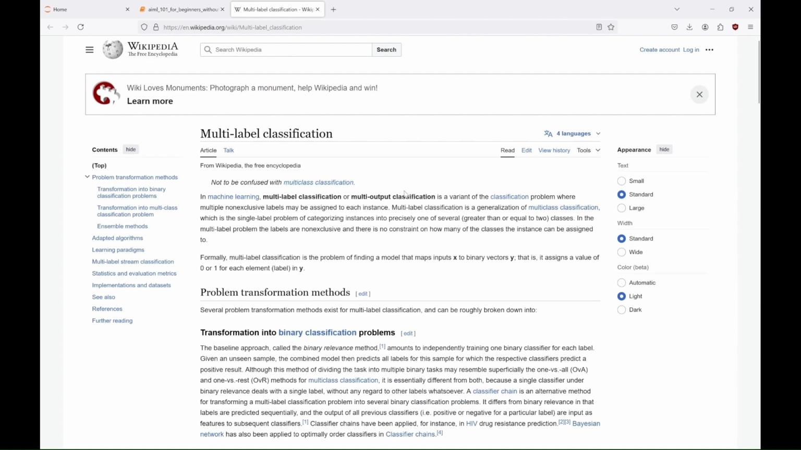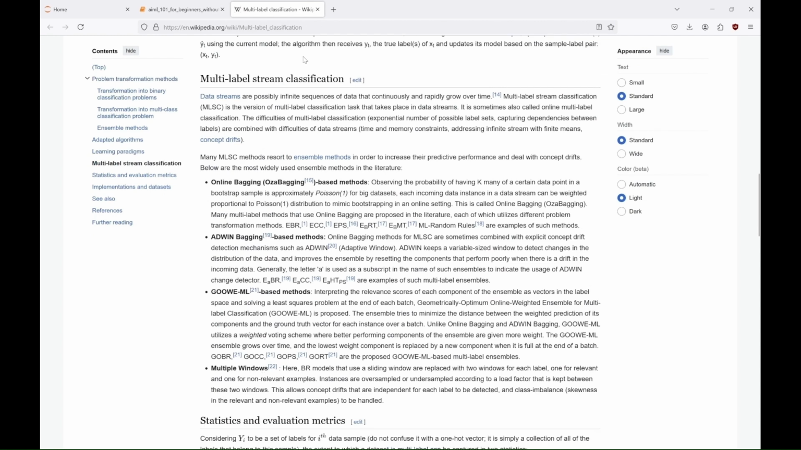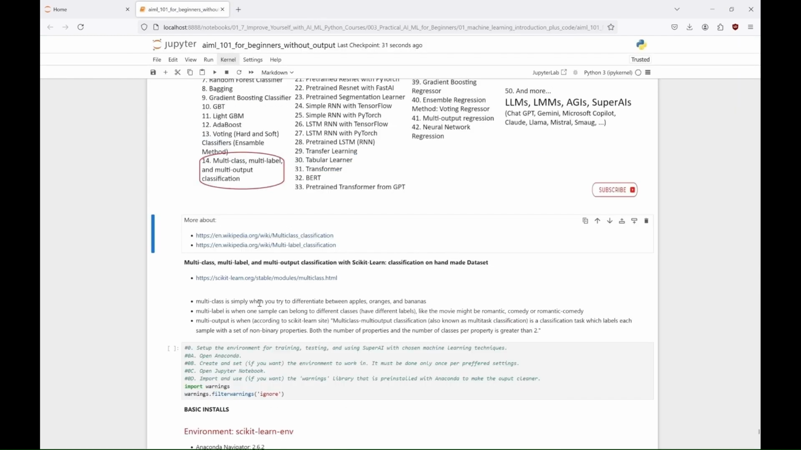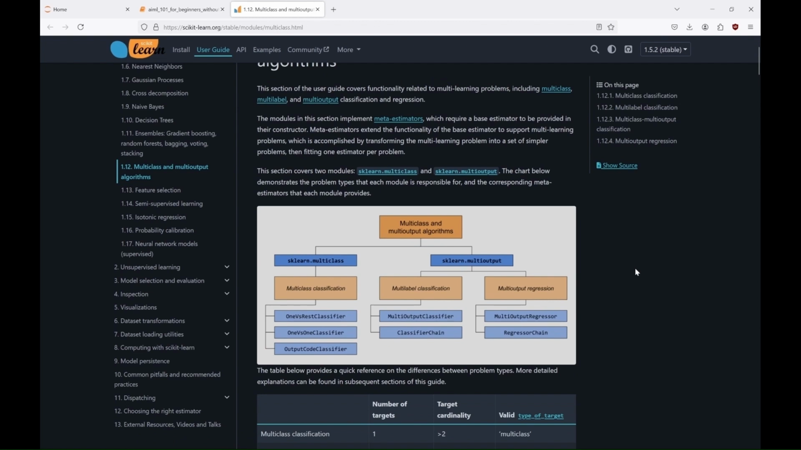oranges, and bananas. Multi-label classification allows each sample to be assigned multiple labels, like tagging a movie as romantic comedy or romantic comedy. Multi-output classification, or multitask classification, involves predicting multiple properties for each sample, where each property can have more than 2 possible values. Multi-output regression is a similar concept, where each sample is associated with multiple continuous target values. For example, predicting multiple attributes like price, area, and number of rooms of a house.